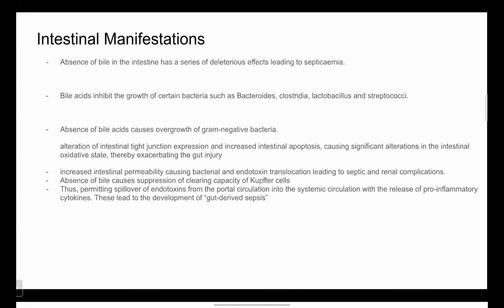Alteration of the intestinal tight junction expression and increased intestinal apoptosis cause significant alteration in the intestinal oxidative state, thereby exacerbating the gut injury. Increased intestinal permeability, causing bacterial and endotoxin translocation, leads to septic and renal complications. Absence of bile causes suppression of clearing capacity of Kupffer cells, thus permitting spillover of the endotoxin from the portal circulation into the systemic circulation, with the release of pro-inflammatory cytokines. These lead to development of gut-derived sepsis.